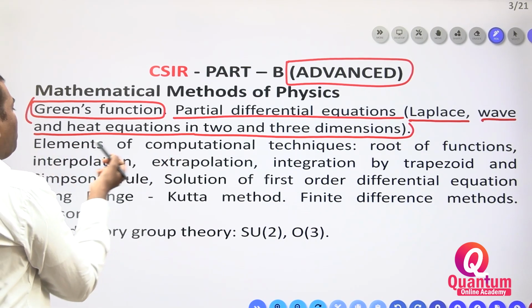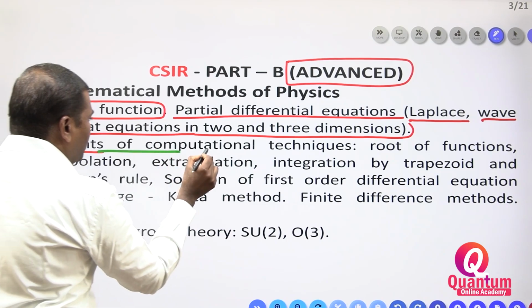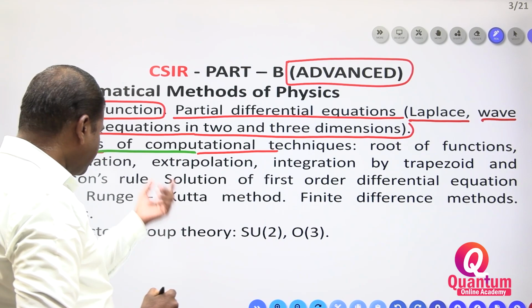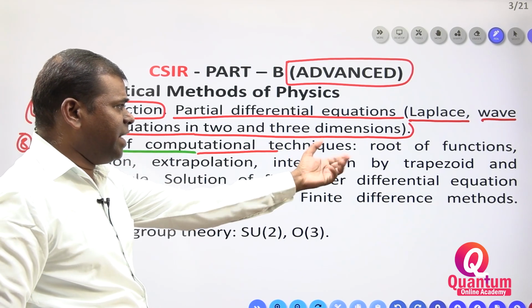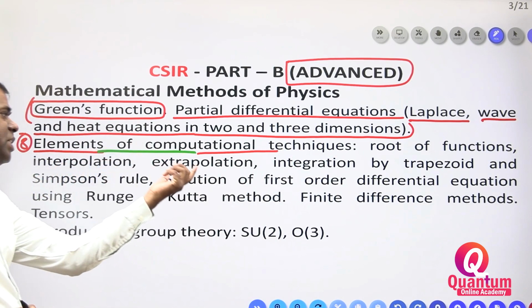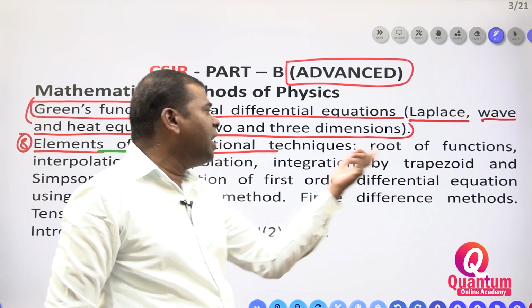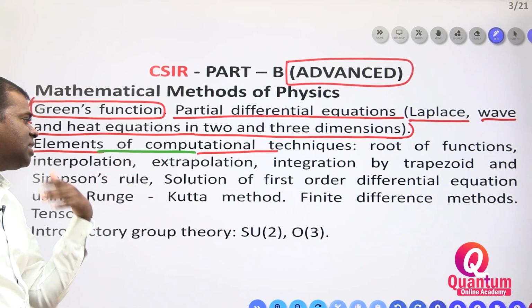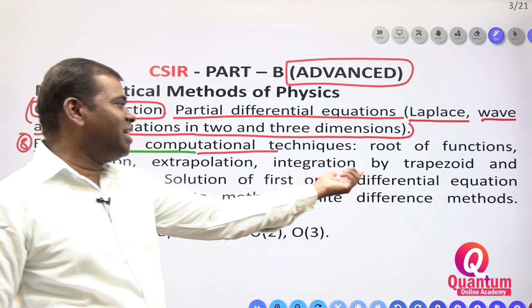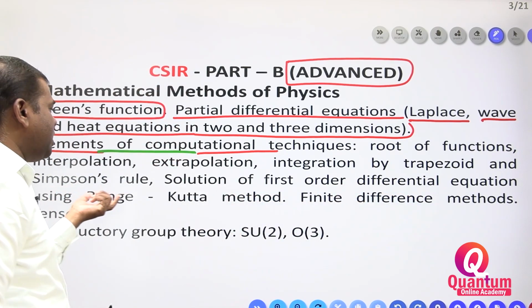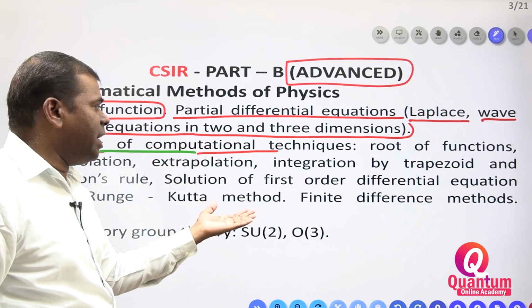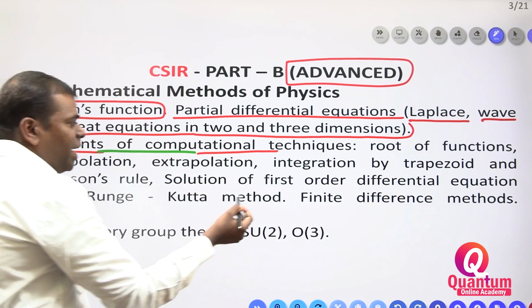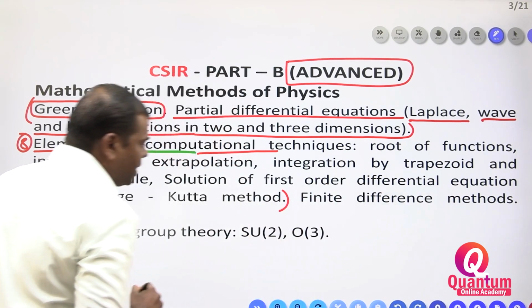Next, elements of computational technique. This is the new topic, new version, that is 7 now. Now you have to take this one as 8. Elements of computational techniques: roots of function, interpolation, extrapolation, integration by trapezoidal rule, Simpson's rules, Simpson 1/3, Simpson 3/8, solution of first order differential equations, Runge Kutta second order, fourth order, like that, Runge Kutta methods, finite difference method. Up to here, finite difference method, under it the probability theory will come.